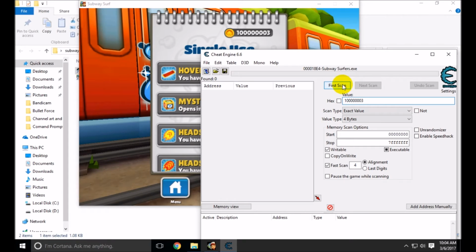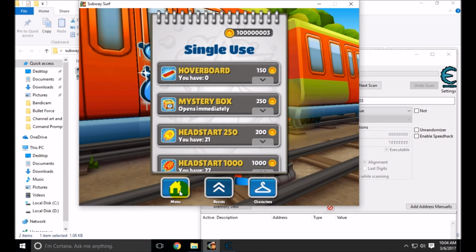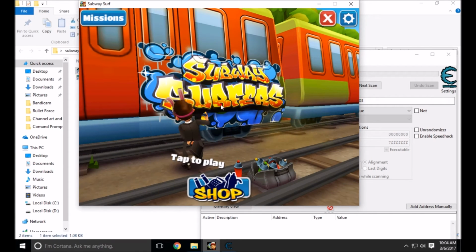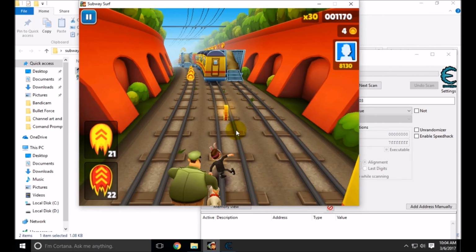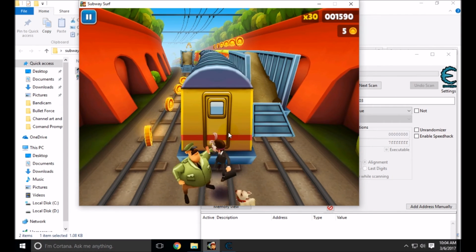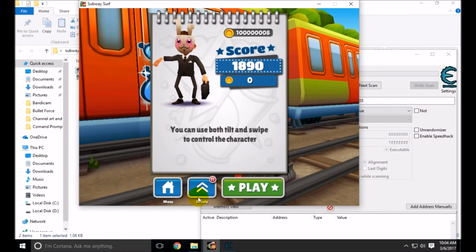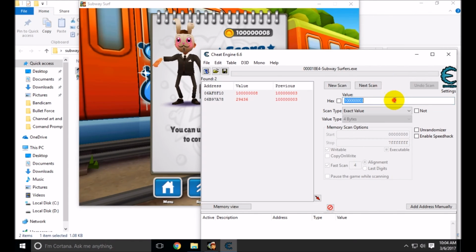Now you have to click on First Scan. After clicking on First Scan, you have to go back to Subway Surfers and earn some more money. After earning, you should die. After seeing the increase, you have to type it in the value box in Cheat Engine. Then you have to click on Next Scan.